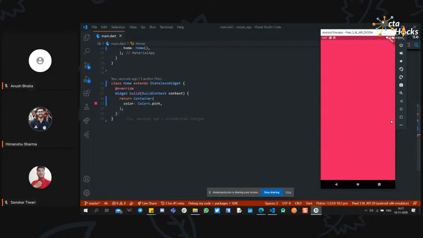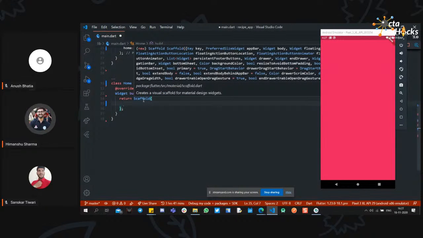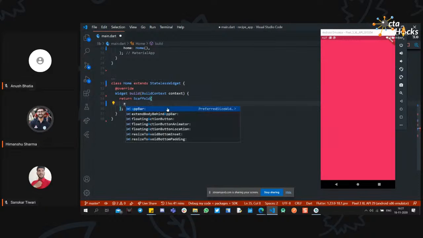So first of all, for creating an app bar, we need another widget which is Scaffold. Scaffold is a widget which has a lot of useful properties. If you want to create an app bar, it already has an app bar property, so you can just enter the property appBar, and use the AppBar widget or class which is already present in the Flutter SDK. So first of all, let's create an app bar.